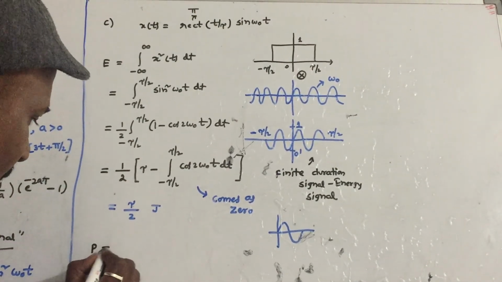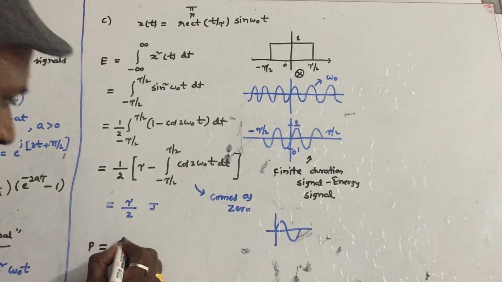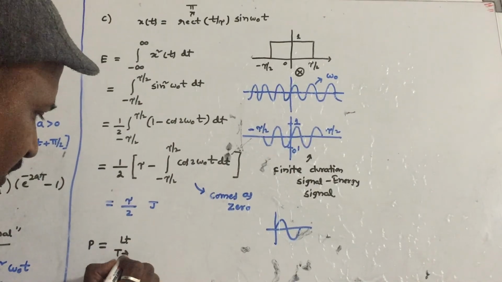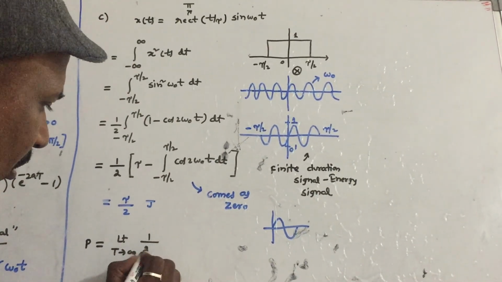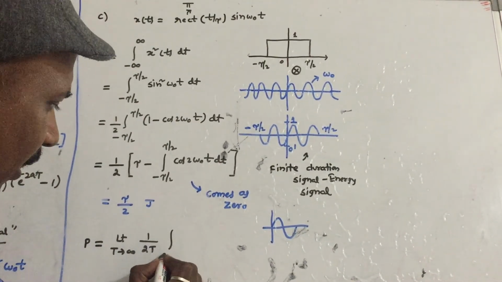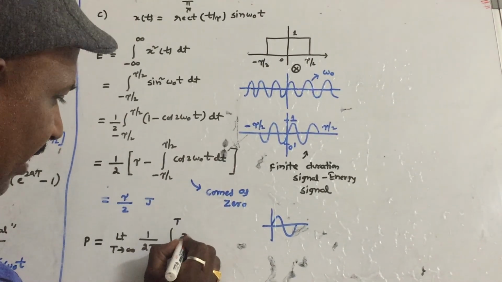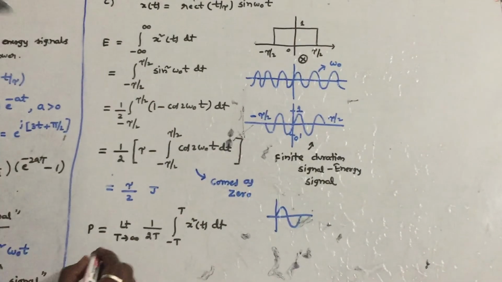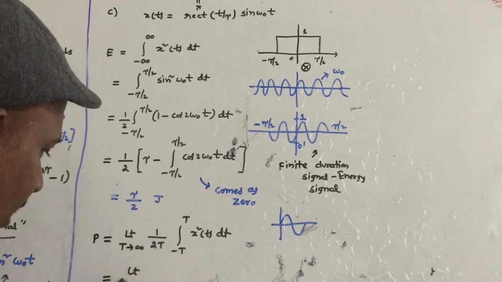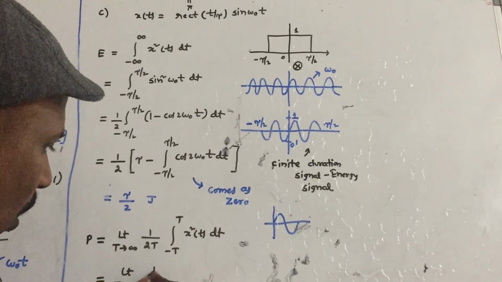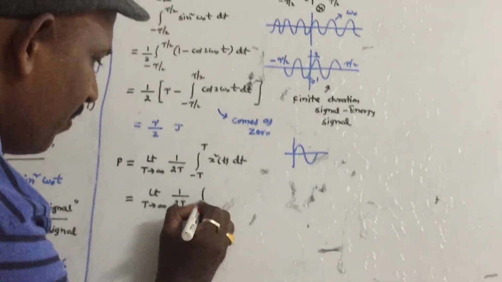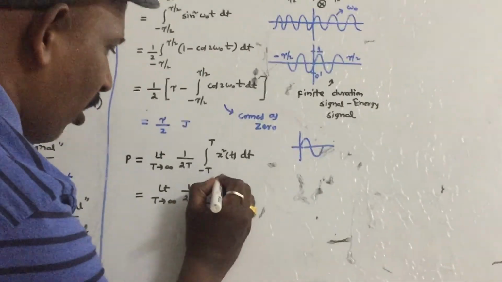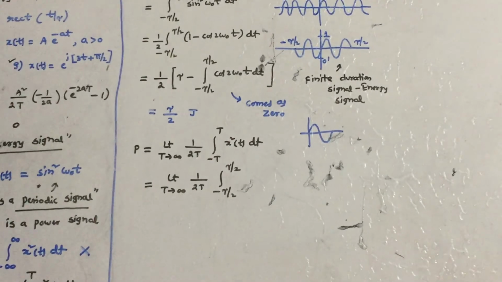Next, calculate the power of the signal. The power formula is limit T tends to infinity 1 by 2T integral from minus T to T of x square of t dt. Let us substitute the limits. Limit T tends to infinity 1 by 2T, with the limits minus tau by 2 to tau by 2.